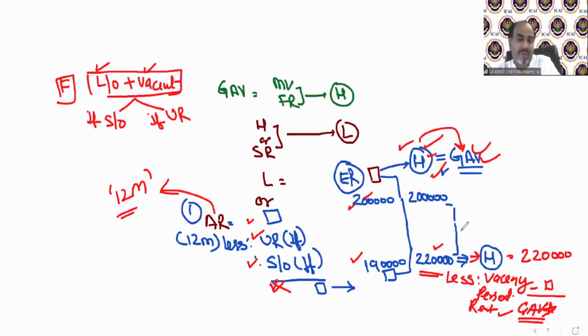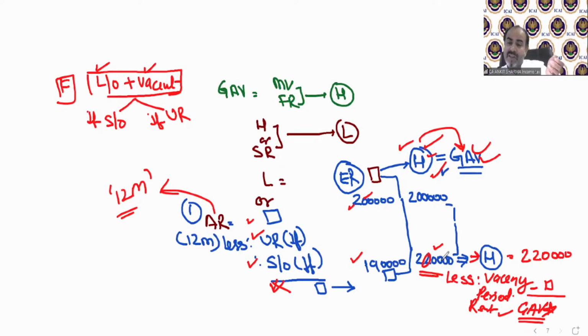There might be a problem. What if both are equal? Does anybody think about it? What if these both are equal? Like this is 2 lakh and suppose this is also 2 lakh. Now what should we do? Should we take this as GAV or this? It does not matter if it is happening in case number D or E or G, because in both cases there is no other treatment.